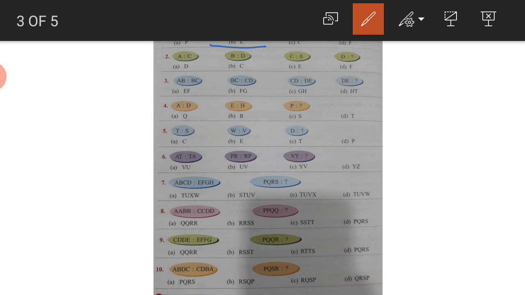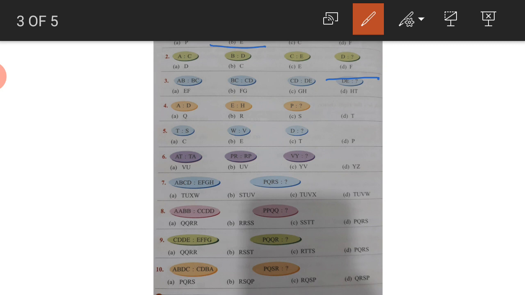B, they have skipped C, they have written D. C, skip D, E is written there. Now D, skip E, the answer will be F. You can see if we know the pattern or the relationship, we don't need the options, we just have to follow it. I hope you all are understanding and trying to do it yourself.